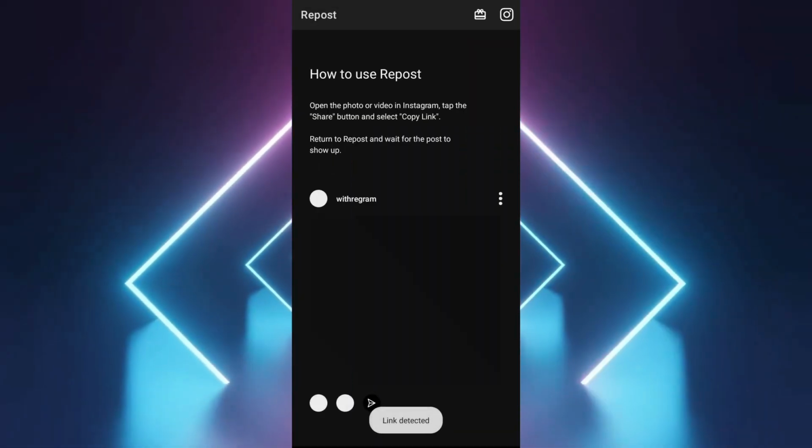Open the Repost for Instagram app, and it should prompt you to allow it to paste the copied link. Once the link is pasted, the reel will load within the app. Click on the Repost button in the app.